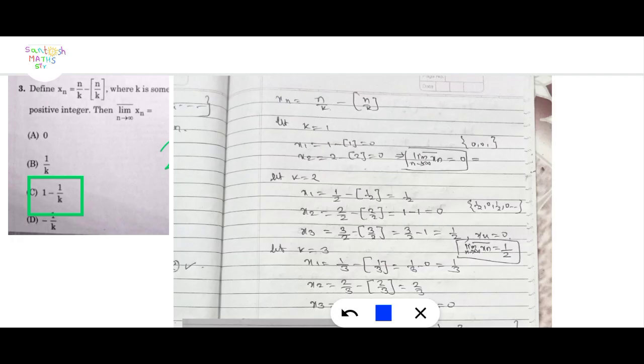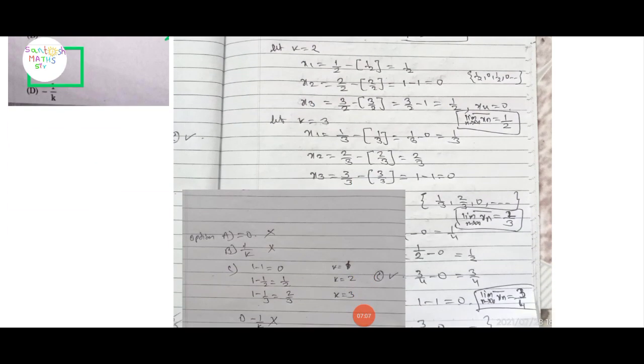3 by 2 minus 1 equal to 1 by 2, and this 1 by 2, 0 is repeated for n equal to 4, 5, up to infinity. Let us suppose k is equal to 3. Then x1 is equal to 1 by 3 minus 0, equal to 1 by 3, x2 is equal to 2 by 3 minus 2 by 3, equal to 2 by 3, and x3 is equal to 3 by 3 minus 3 by 3, equal to 1 minus 1 equal to 0.